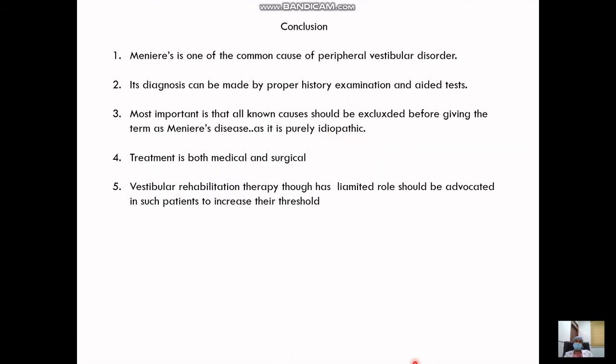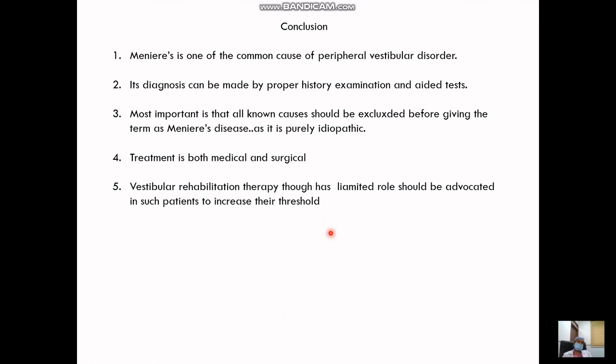So to conclude, Meniere's is a very common cause of peripheral vestibular disorder. Diagnosis is made by proper history and aided tests. Most important is that other causes have to be excluded to render it as Meniere's disease, because Meniere's disease is idiopathic. Treatment can be medical and surgical. Vestibular rehabilitation therapy, though it has a limited role, should be advocated in such patients to increase their threshold for the symptoms. So that is the end of today's topic.